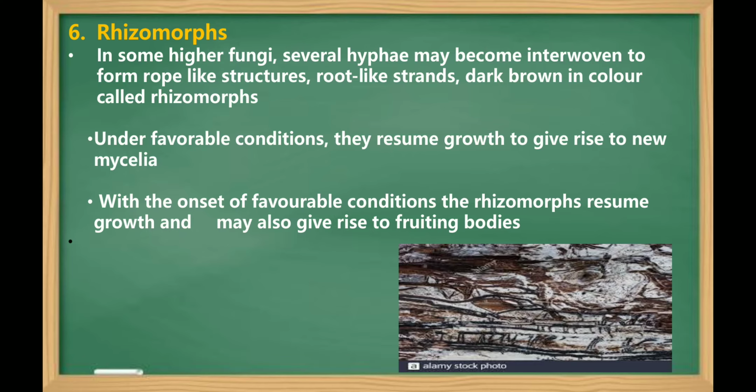Next one is rhizomorph. Rhizomorph, the name itself tells you, rhizo means root, morph means morphologically, externally.